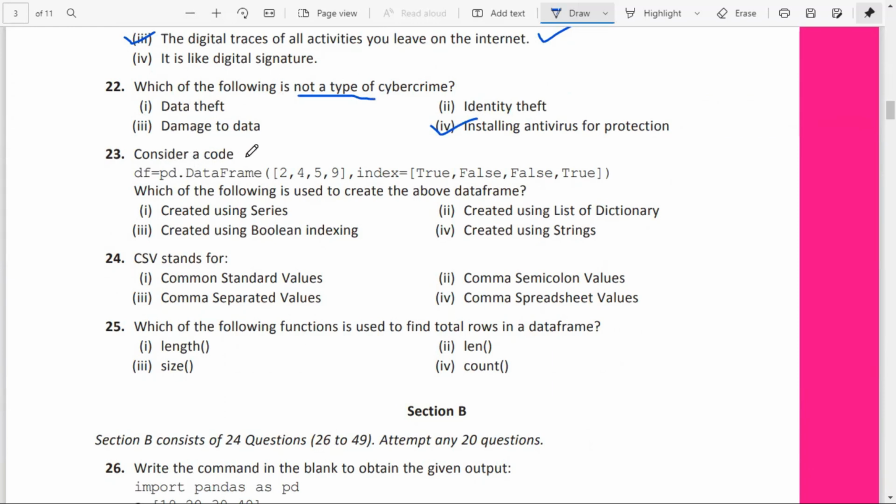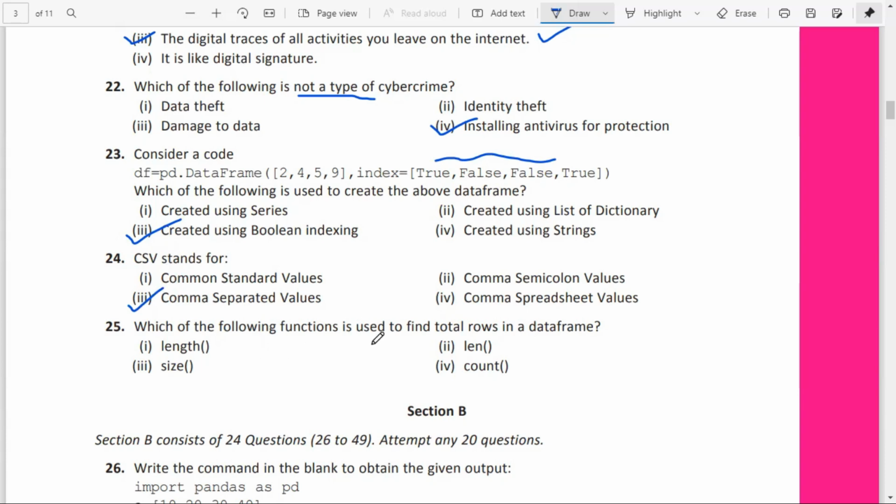Question number 23, consider the data frame created with pd.DataFrame. The data is given and the index is also given. Which of the following is used to create the above data frame? Created using series, created using list of dictionary, created using Boolean indexing, created using the string. Since the indexing is Boolean value, it is created using Boolean indexing. Okay. 24. CSV stands for common standard values, comma semicolon values, comma separated values, comma spreadsheet values. Option 3, comma separated values.